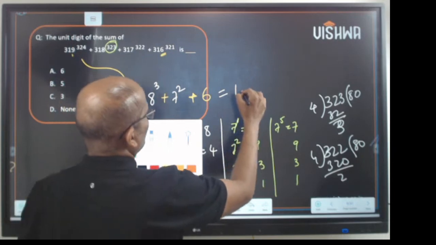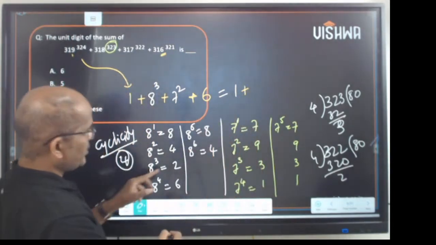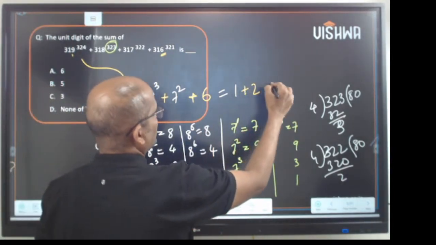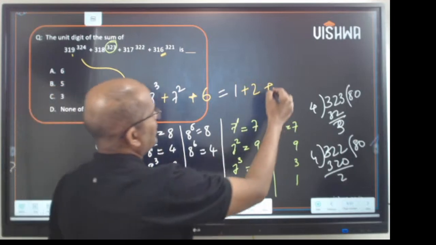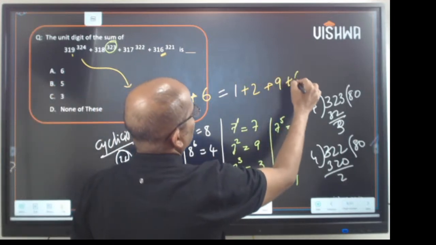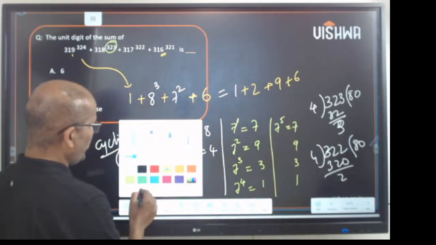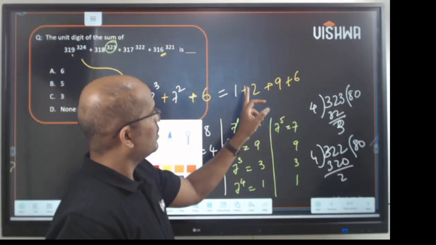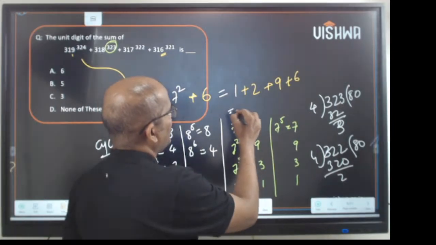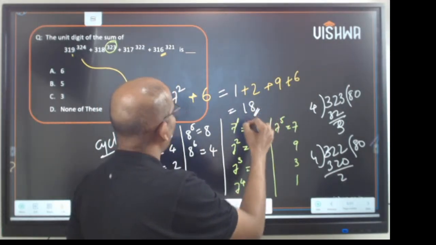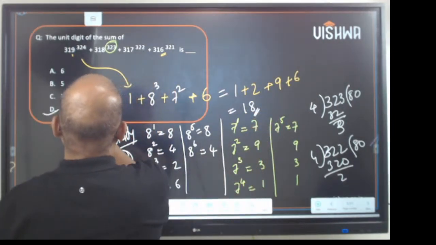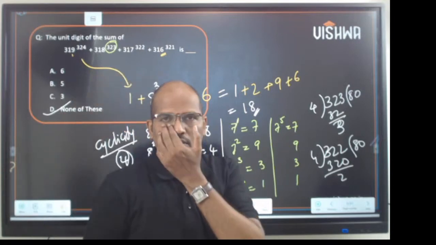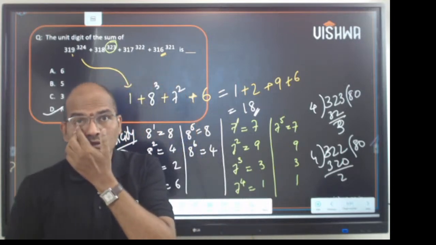Now it is 1 plus 8 cube, which ends with 2, and 7 square is 49, ending in 9, and 6. So it is 1 plus 2 plus 9 plus 6. So 9 plus 1 is 10, 12, 18. It is 18, so it will end with 8. The answer is B, none of these.